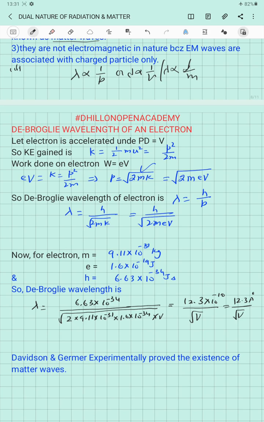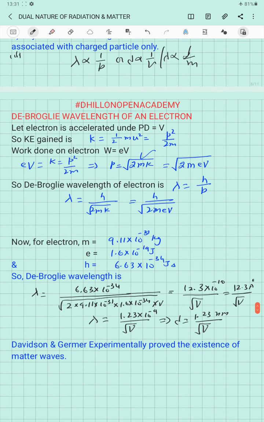But we are to use the unit nanometer for the wavelength, not the angstrom. So this wavelength can be expressed as 1.23 into 10 to the power minus 9 over square root of V, which is equal to 1.23 nanometer over square root of V. So just by substituting various values of the accelerating voltage, we can find out the value of the de Broglie wavelength associated with the electron.